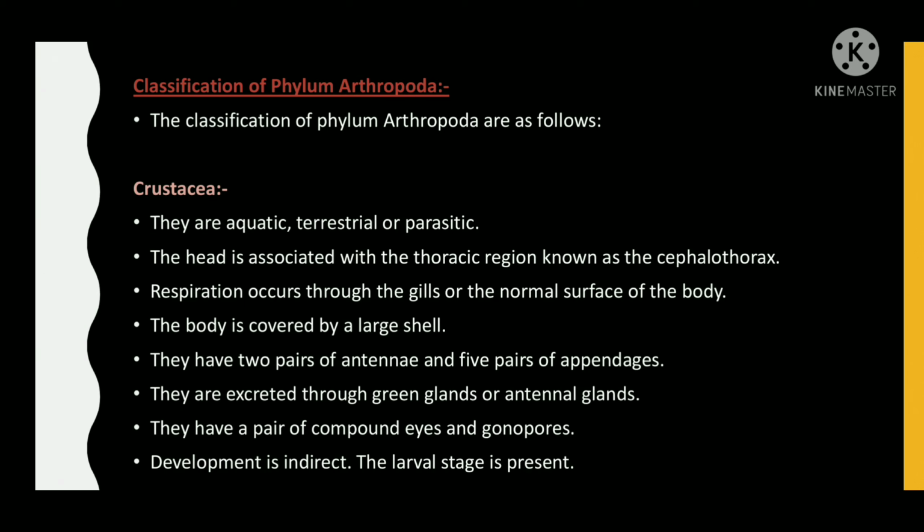The body is covered by a large carapace. They have 2 pairs of antennae and 5 pairs of appendages. They excrete through green glands or antennal glands. They have a pair of compound eyes and gonophores. Development is indirect. The larval stage is present.